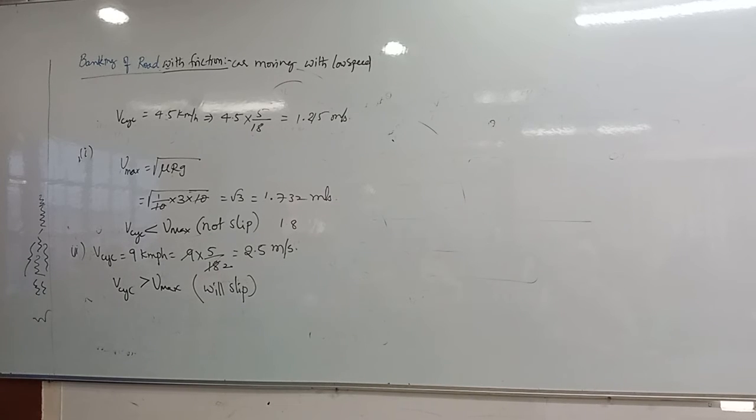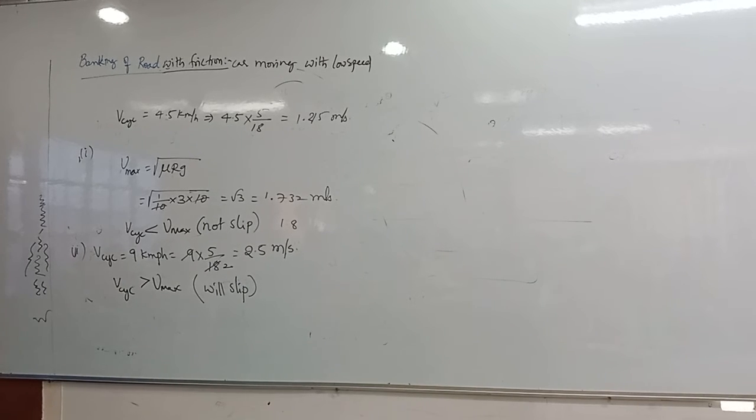Then next question: maximum possible speed to avoid the slipping, if the coefficient of friction is 0.2, find that out. Read the question properly first of all.